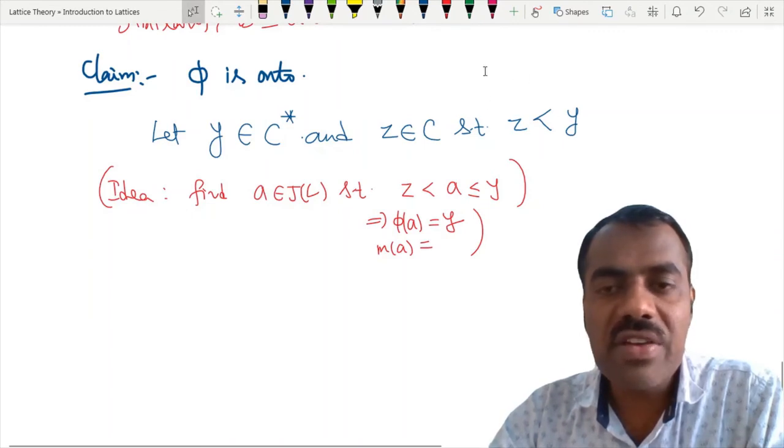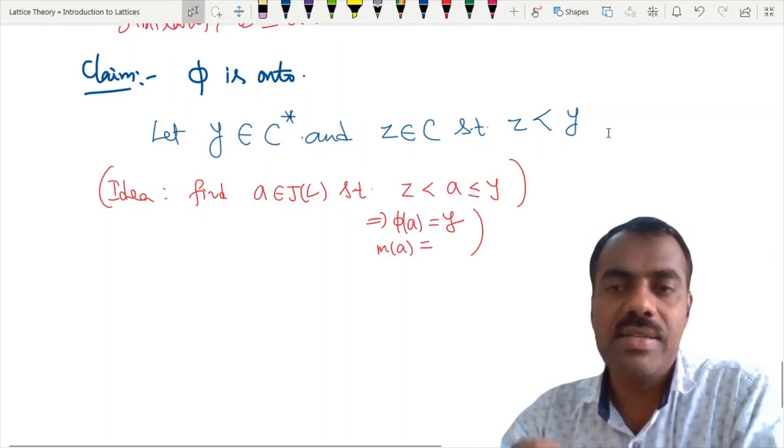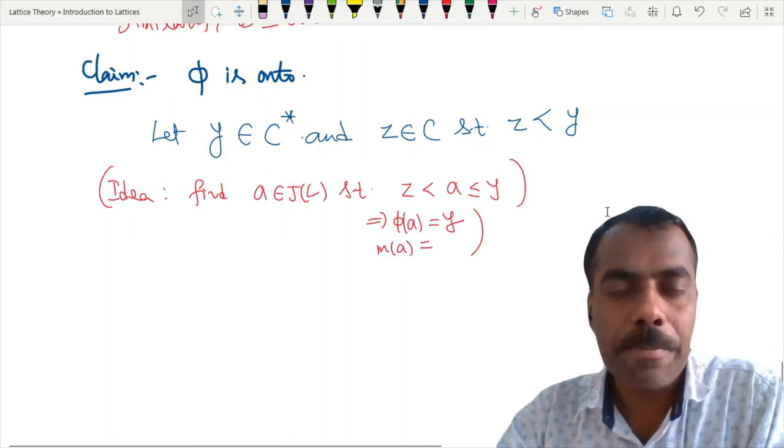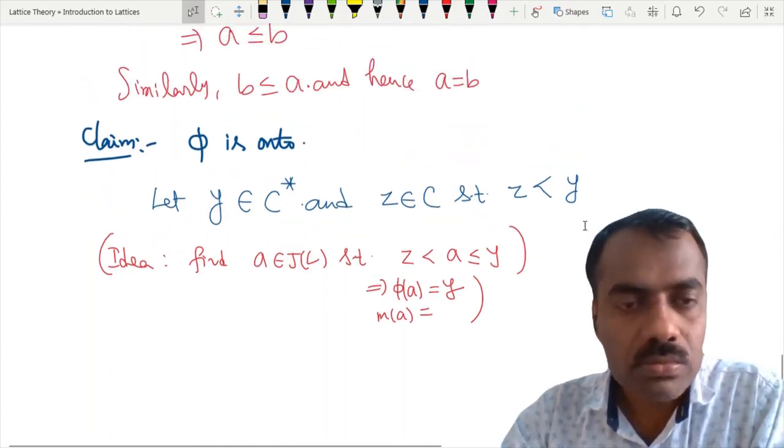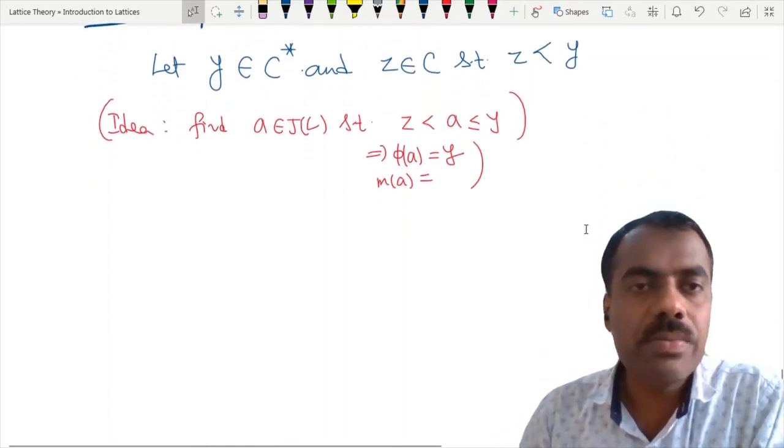That is the reason we have considered Z, which is just to the left of Y. How do we do this now?